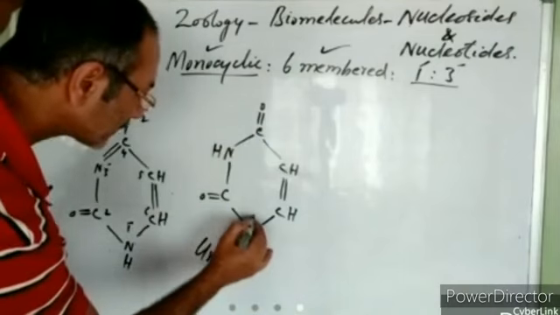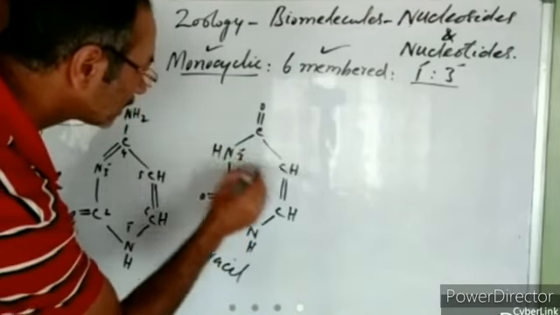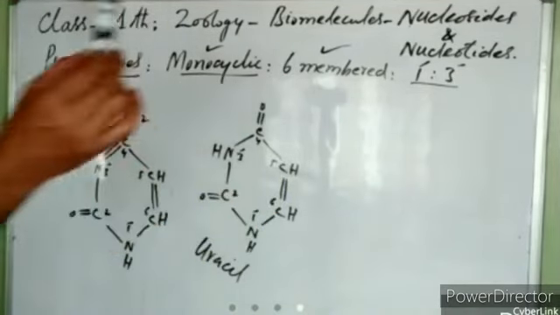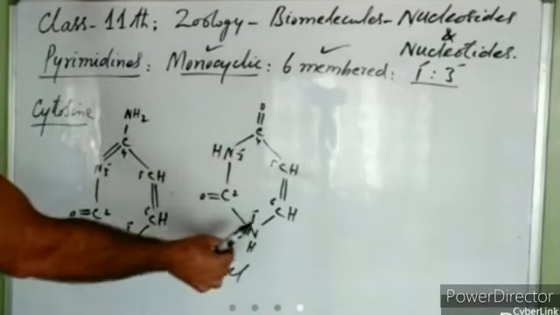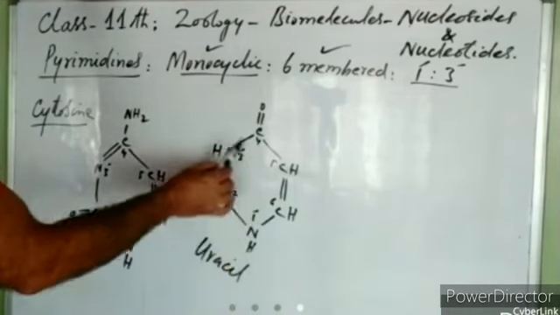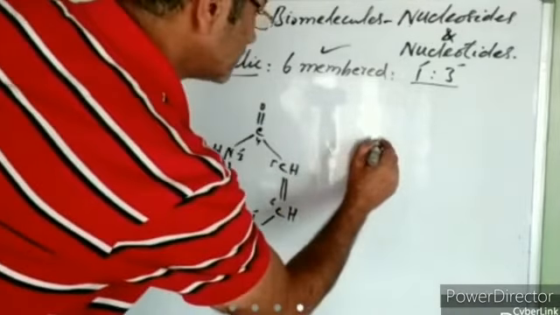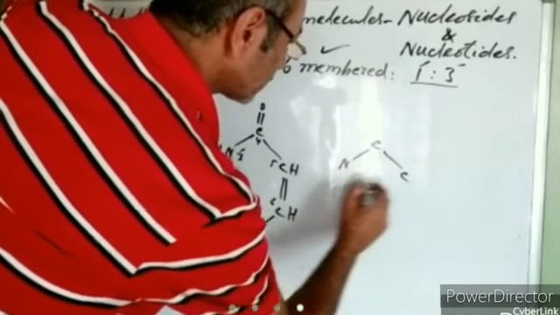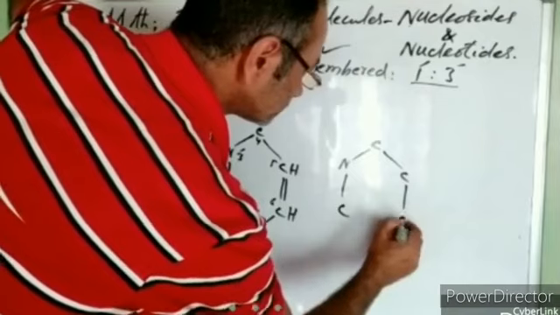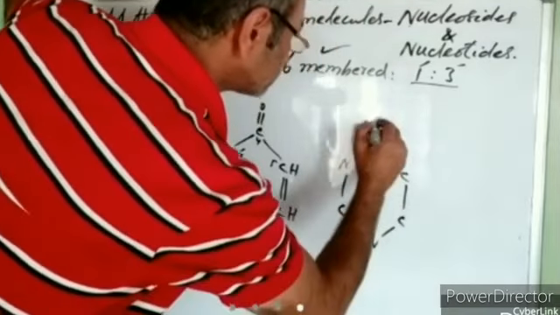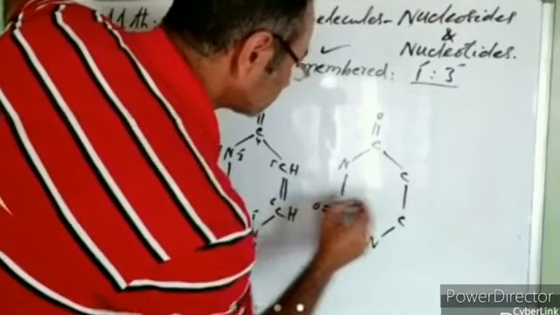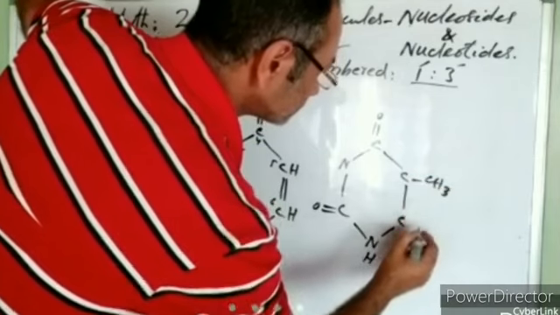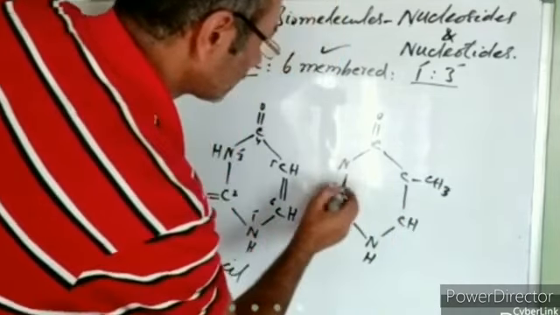Again, having nitrogen at position 1. This is 2, this is 3, this is 4, this is 5, this is 6. Right? So you can see it is again formed of a single ring. This is monocyclic, right? It is 6 membered, having nitrogen at position 1 and 3. Similarly, we have got another nitrogenous base, that is thymine. This is thymine.